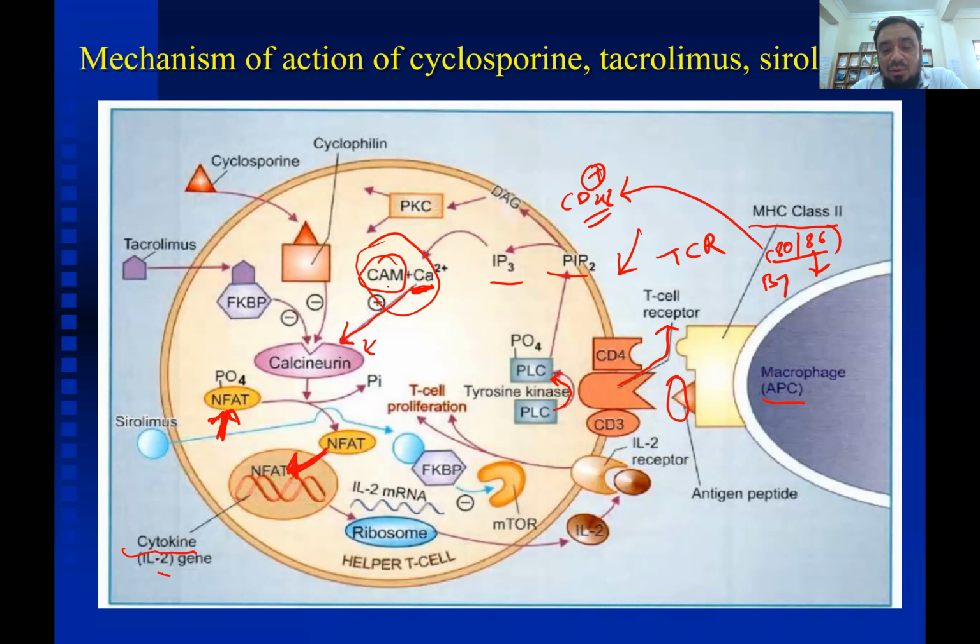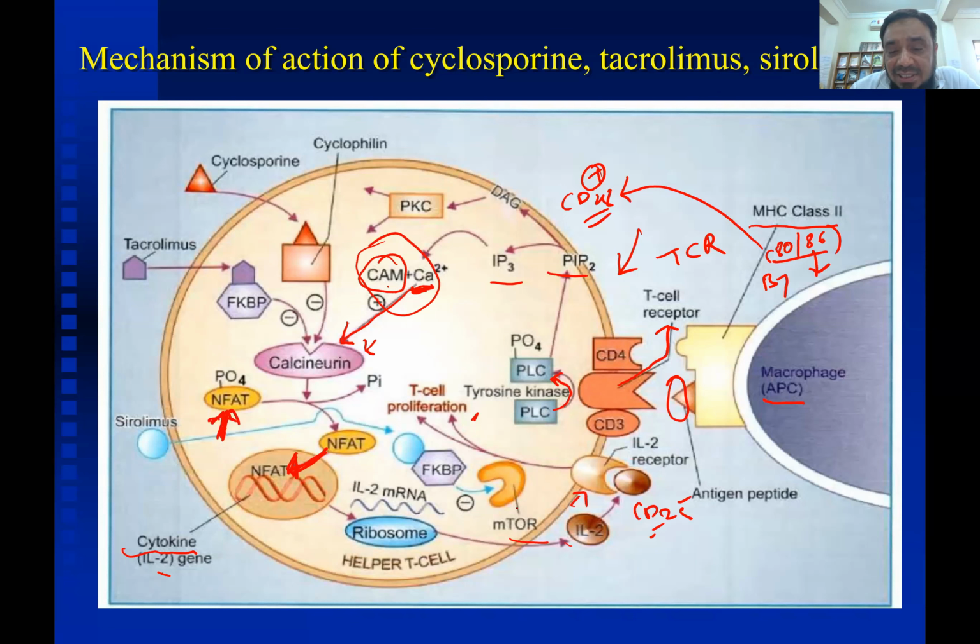Interleukin 2 is released, and again acts on the interleukin 2 receptor, the main receptor over here being CD25, and that leads to T cell proliferation.